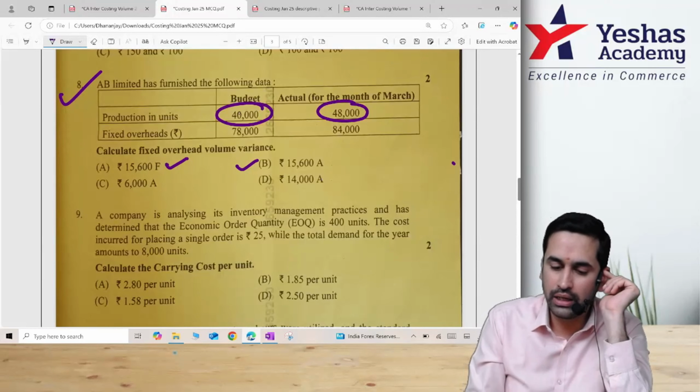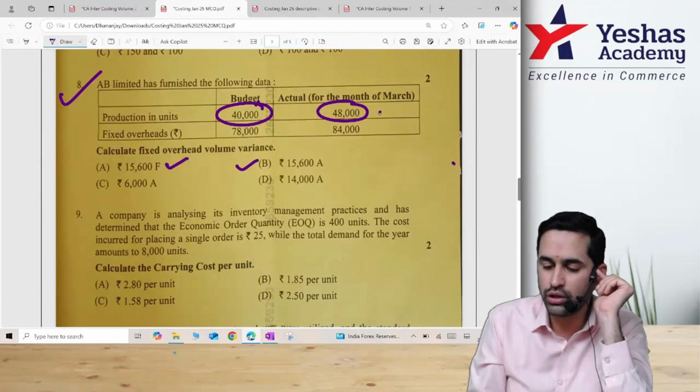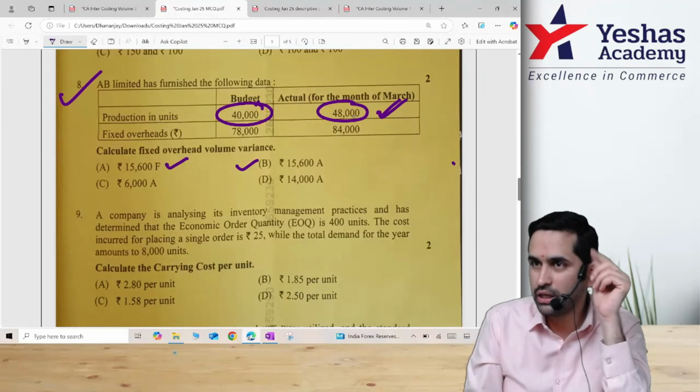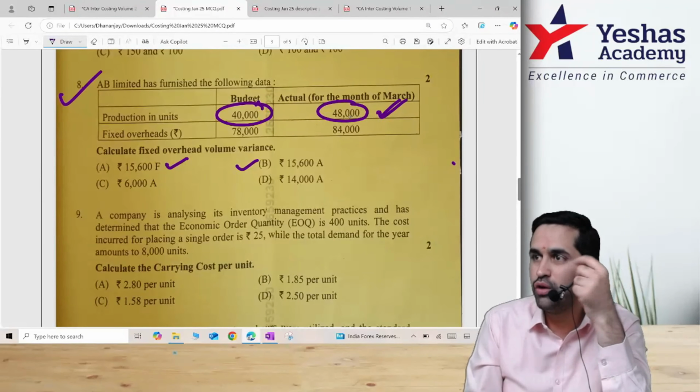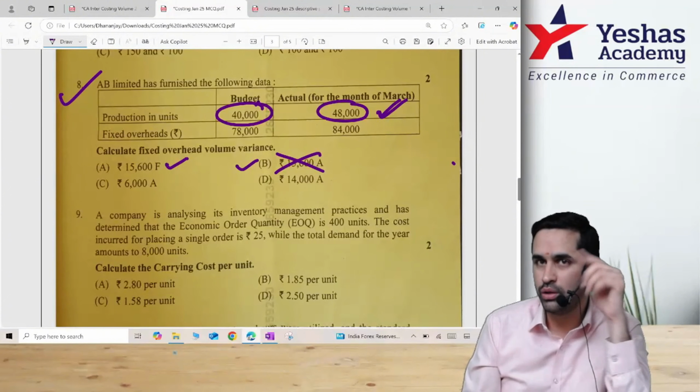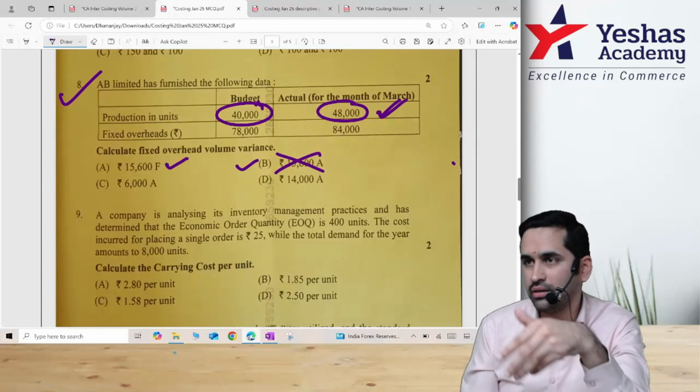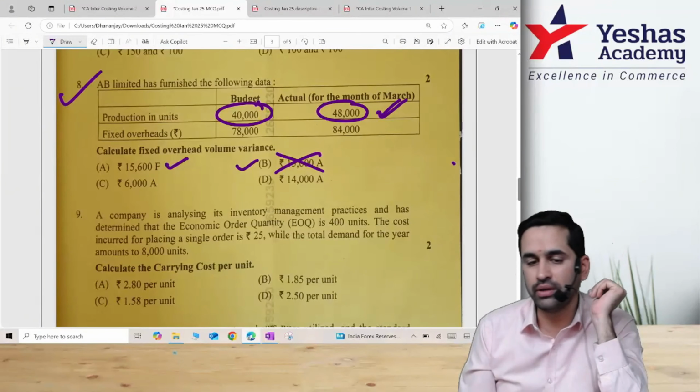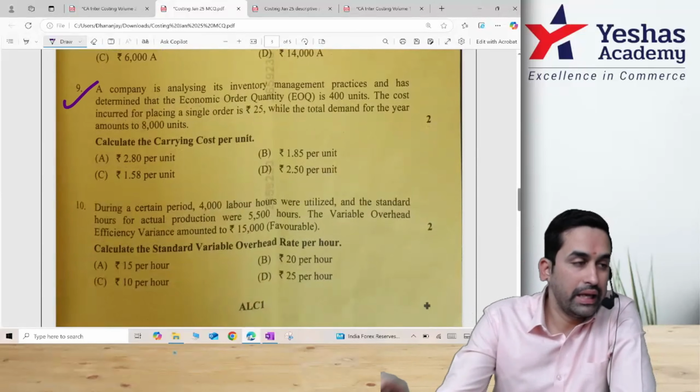Correct? But if you know the subject, when actual units are more, that means from the volume angle it has to be favorable. Even if you make a mistake, you won't tick B, because you know extra units cannot create adverse variance. To me, it should create favorable variance. All okay? Next one. This EOQ question,